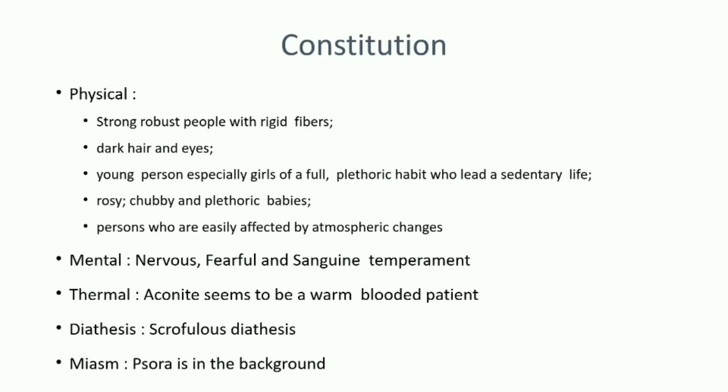Mentally, they are nervous, fearful, and have a sanguine temperament. Sanguine means happy-go-lucky people, very happy, positive people. That is sanguine temperament. Thermally, Aconite seems to be a warm-blooded patient. That is, they are hot patients. Diathesis is scrofulous diathesis. Scrofulous means mainly it acts on glands. Miasm, Psora is in the background. Psora is the main miasm. As it is an acute remedy, its miasm is Psora.